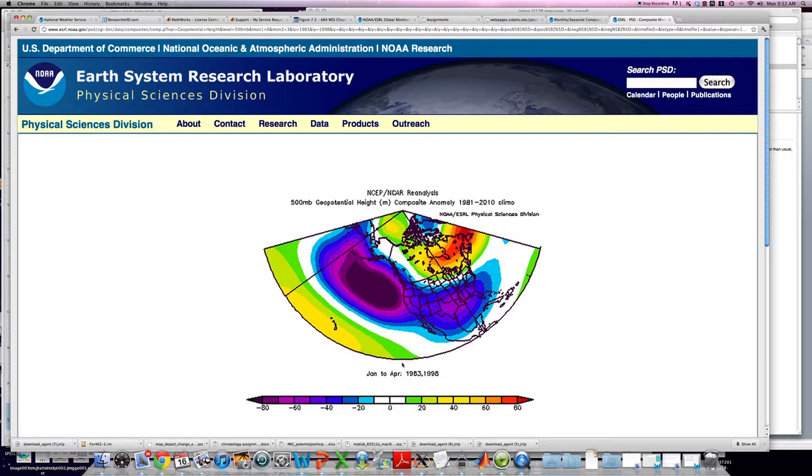Now what we see here, these are the anomalies in terms of 500 millibar geopotential height. Very, very strong negative height anomalies across the Northeast Pacific Basin, across actually much of the United States by and large. Just for all intents and purposes, a negative geopotential height anomaly means that height fields are decreased quite a bit in this area. What you'll also notice is that positive geopotential height anomalies mean that temperatures in the lower column of the atmosphere are increased.